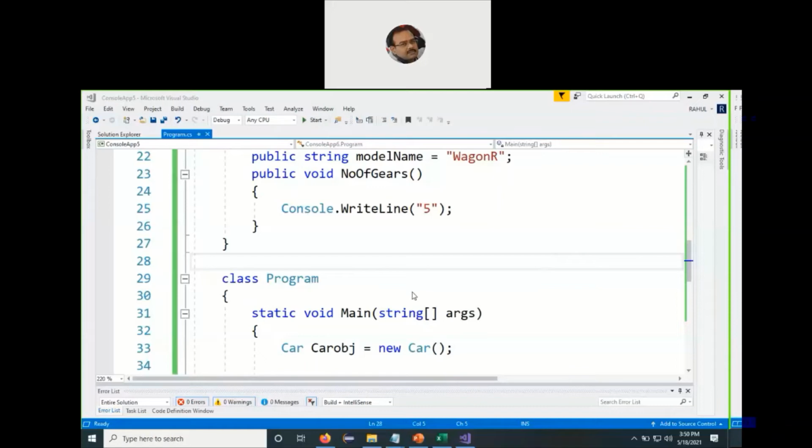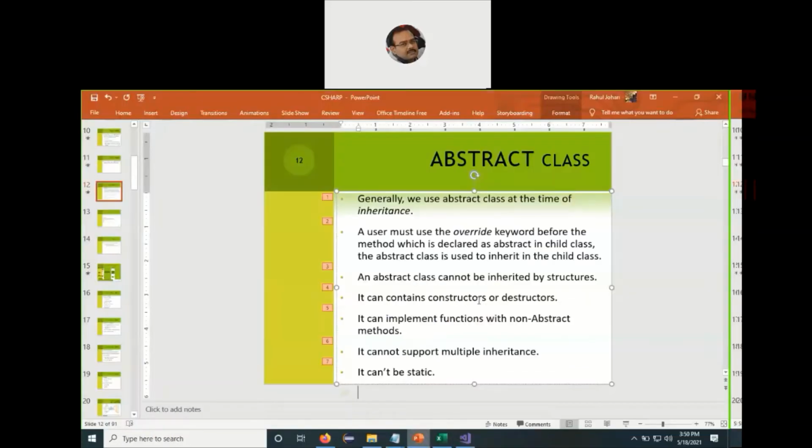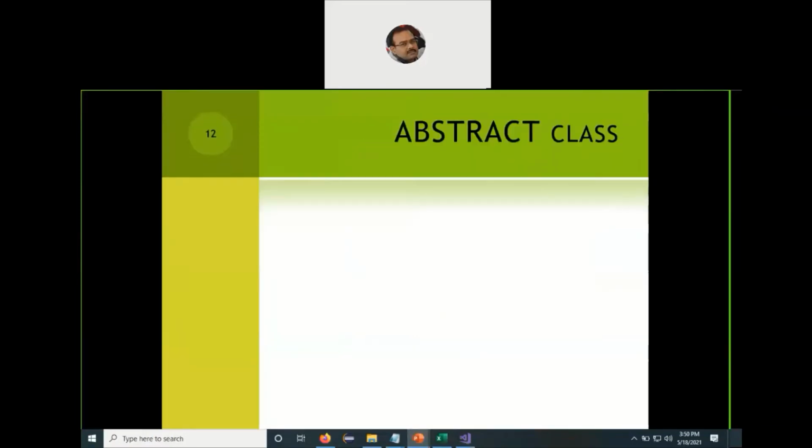Let us see the code for it and the properties of it. So these are the properties of the abstract classes. We use abstract classes at the time of inheritance. If you're not doing inheritance, you cannot play with abstract classes. You must have knowledge of inheritance, then only can you go for abstract classes.